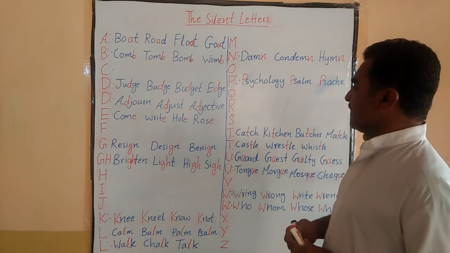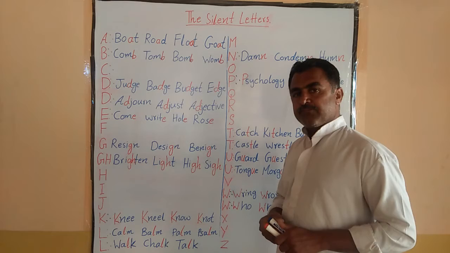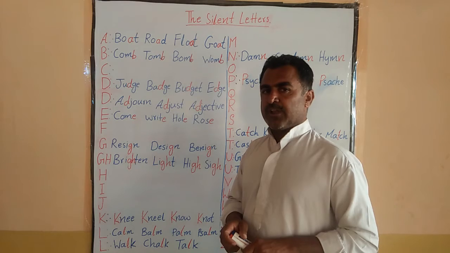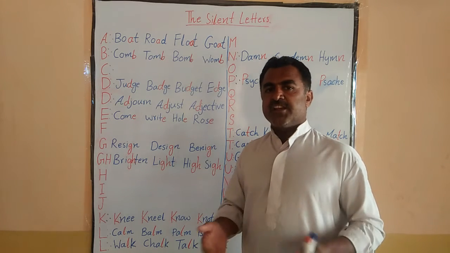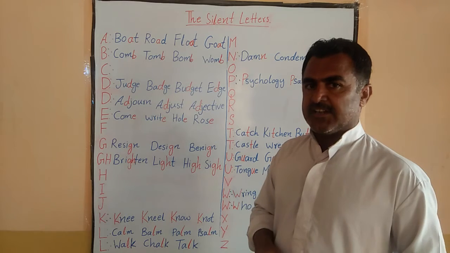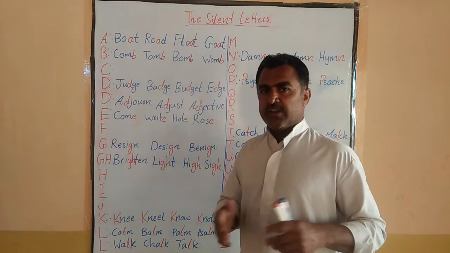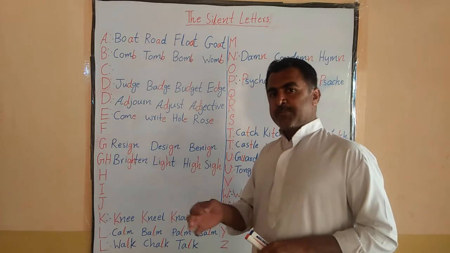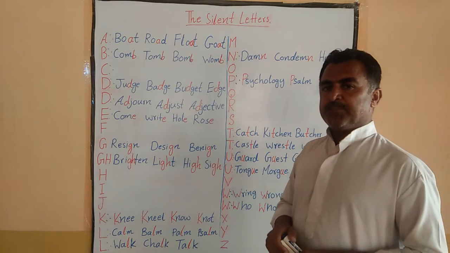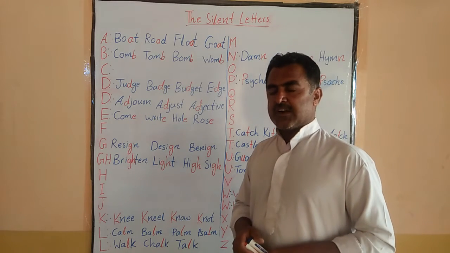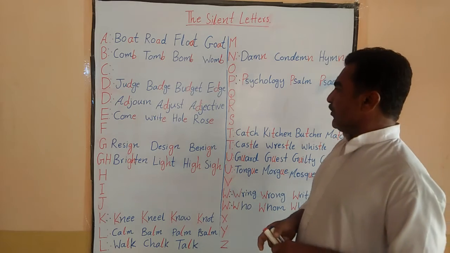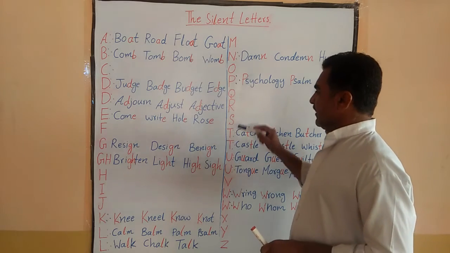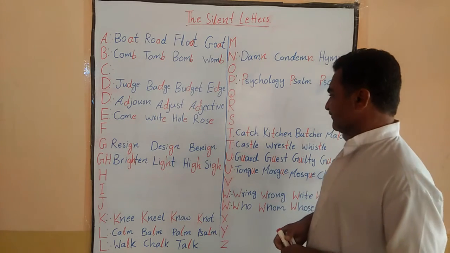If we talk about R, so in British accent, mostly actually it seems to be silent, but it's not silent. Okay, like I have seen the Indians, they speak with a British accent, and mostly we in Pakistan don't speak with this accent. So in British accent it seems to be silent, but in American English it's not silent. You could say. So that's why R has no specific silence. Okay, and S has no specific silence.